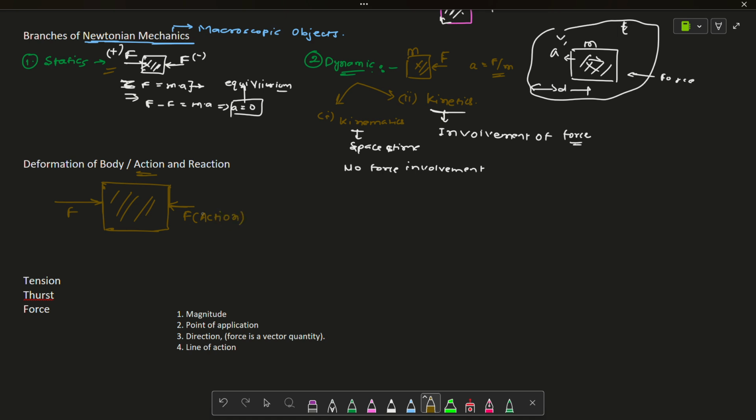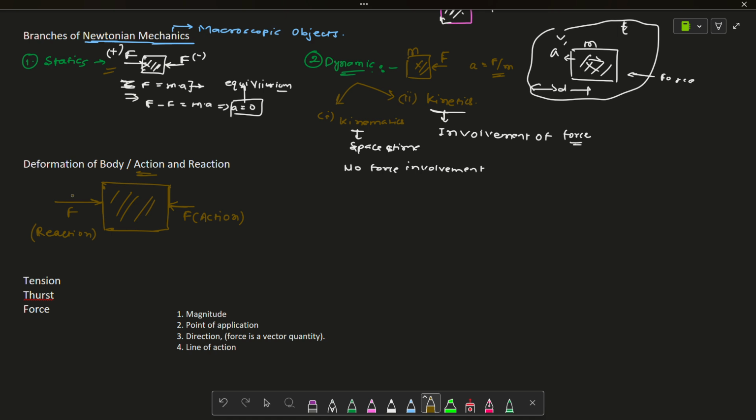Since the body is not moving, that means someone is doing reaction according to you. When you apply any action, any force or work or thrust, from your perspective we call that an action, but from your friend's perspective you are doing reaction and the friend is doing action. So this is a pair of action and reaction forces. That is basically Newton's third law that we studied in our school days. So action and reaction, you got it.